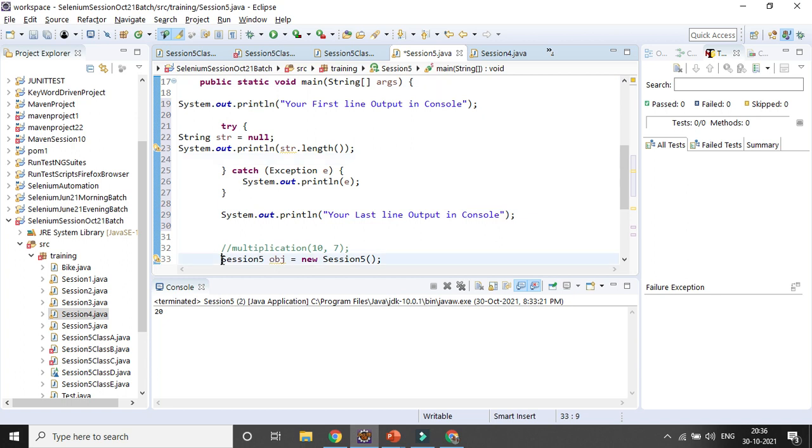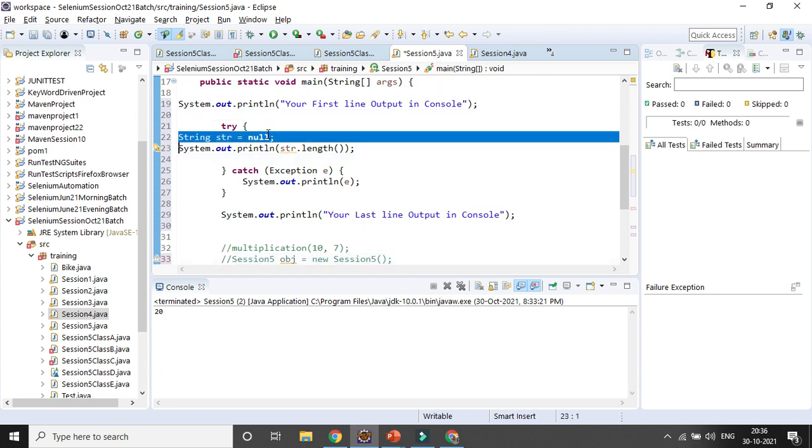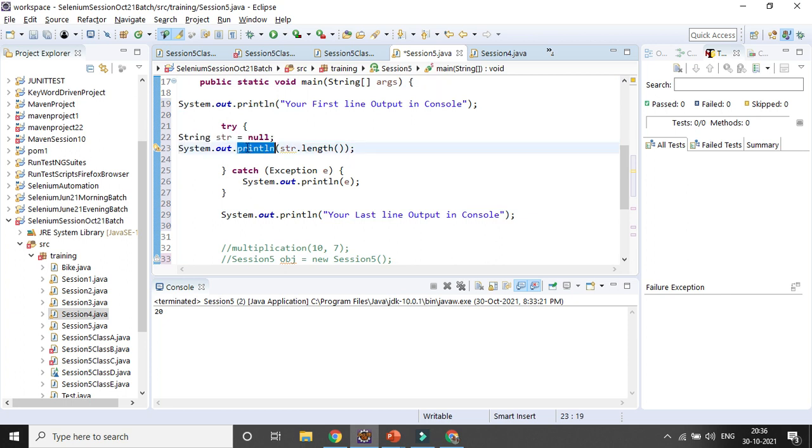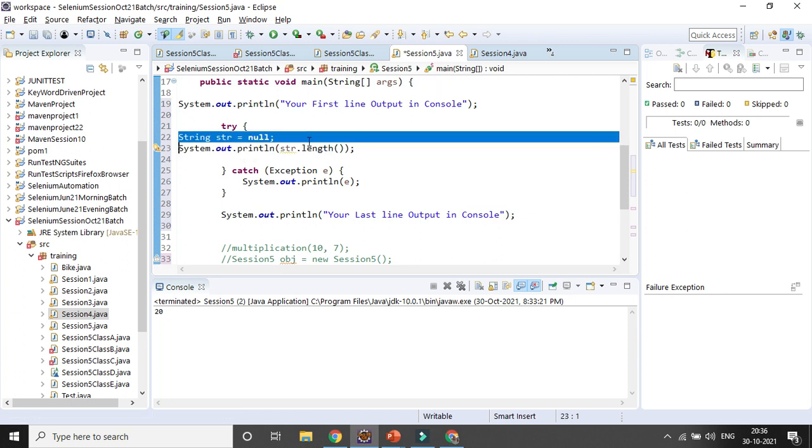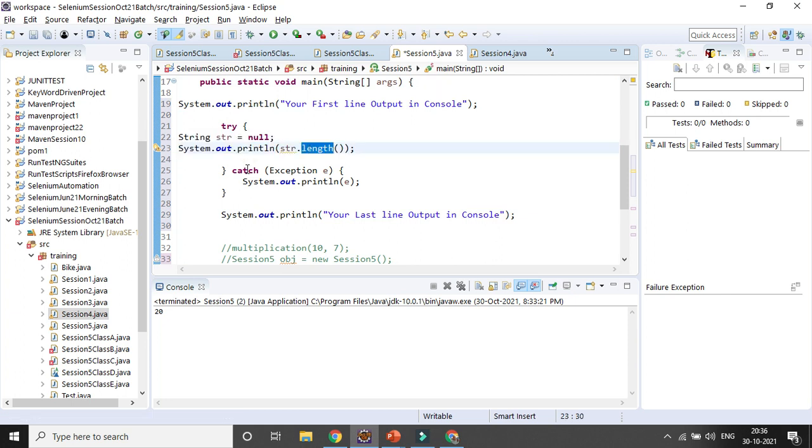This is the string I am defining, which has no value, it is null. So definitely, in case you want to access something, you will get an error. And if you want to proceed with the remaining lines of code, you have to catch that particular exception and handle it.